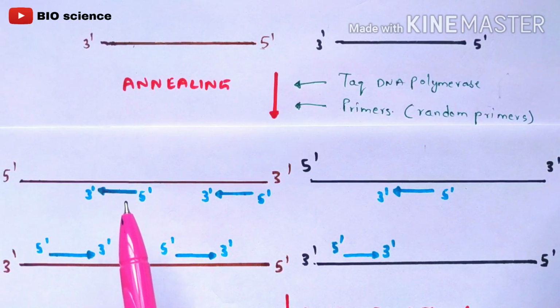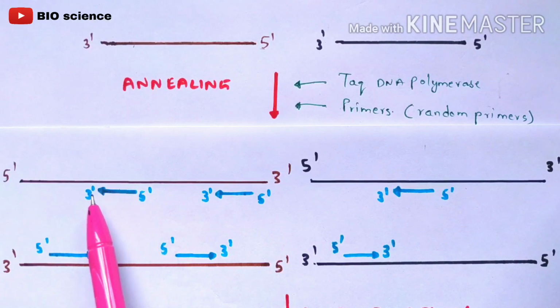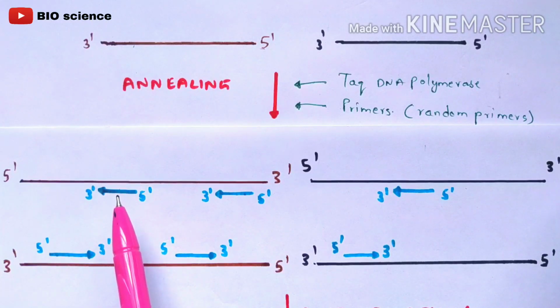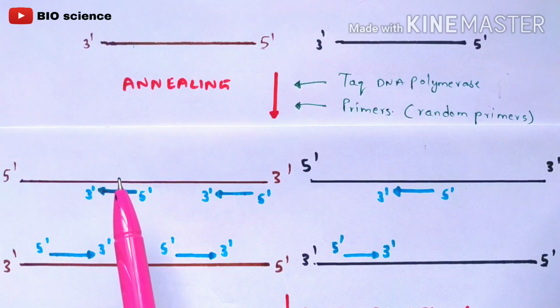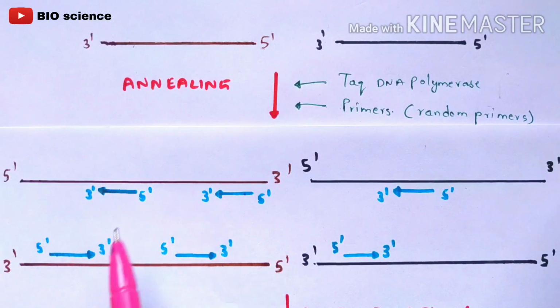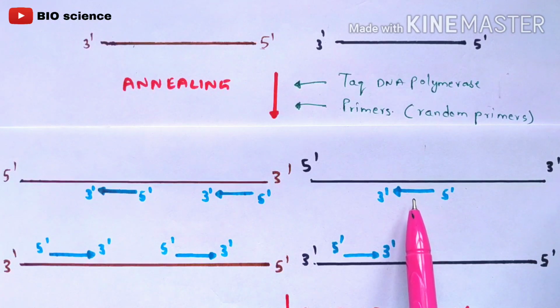We know that primer formation occurs from 5' to 3' direction, right? And here the forward primers run from 5 prime to 3 prime direction, and the reverse primers also run from 5 prime to 3 prime direction, right? And make sure that the primers are complementary. So actually, what are primers? Primers are nothing but the complementary strand which binds to the template strand. Now these strands which have been separated will act as template strands for the complementary strands. So the complementary strands which we are going to add here are nothing but the primers, right?